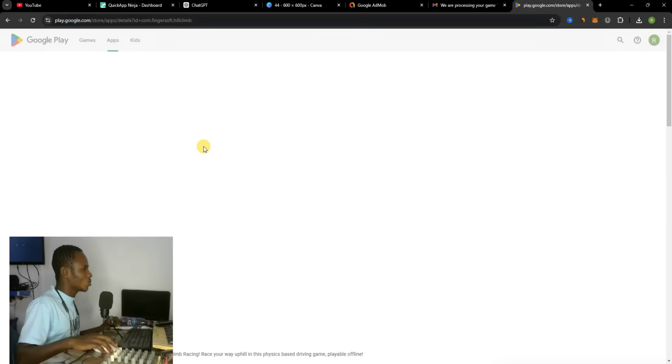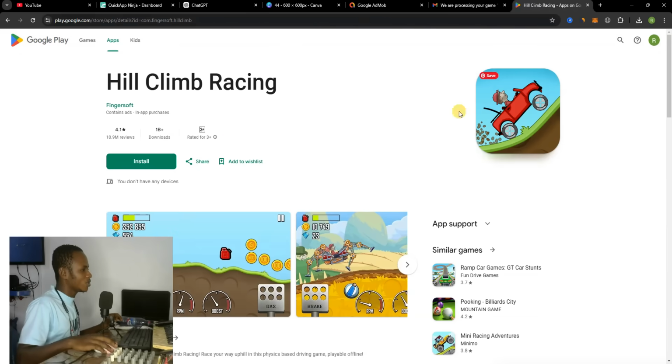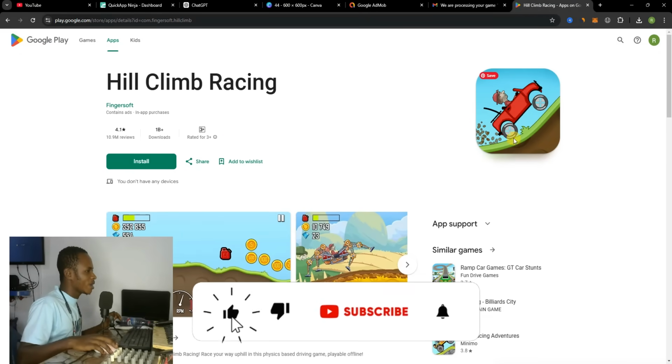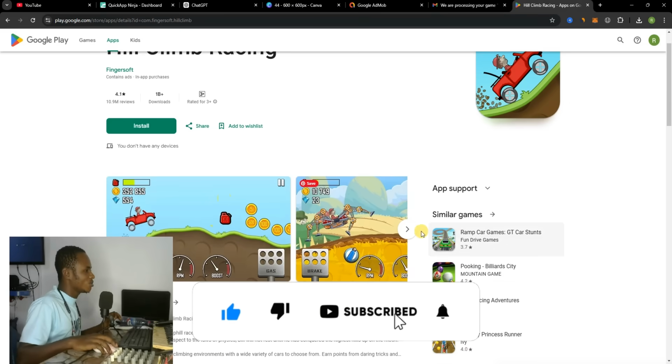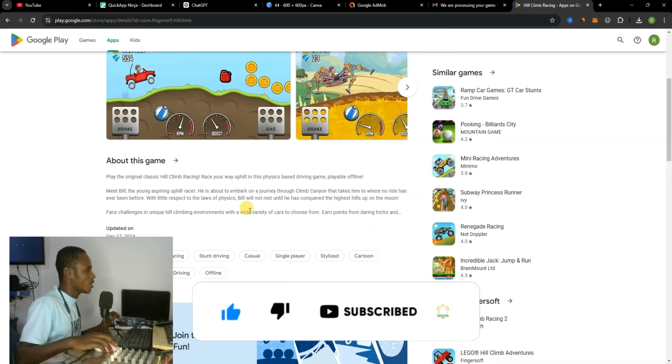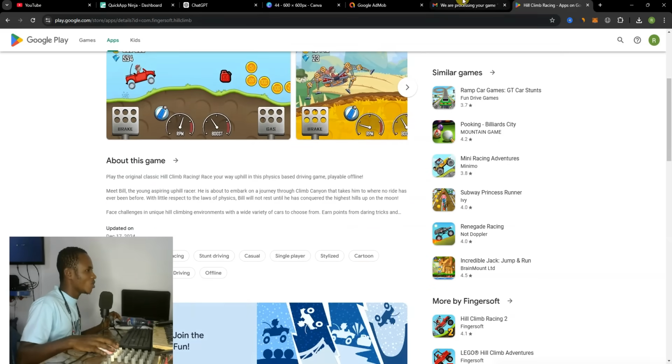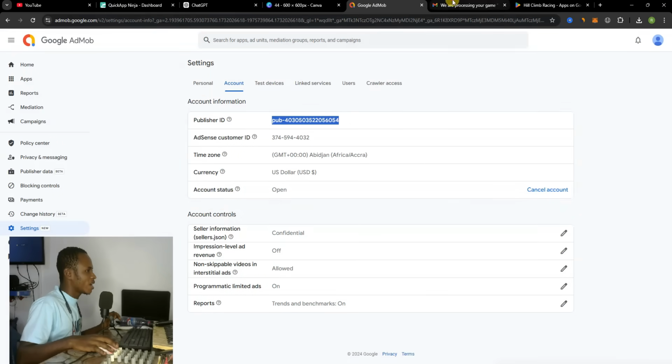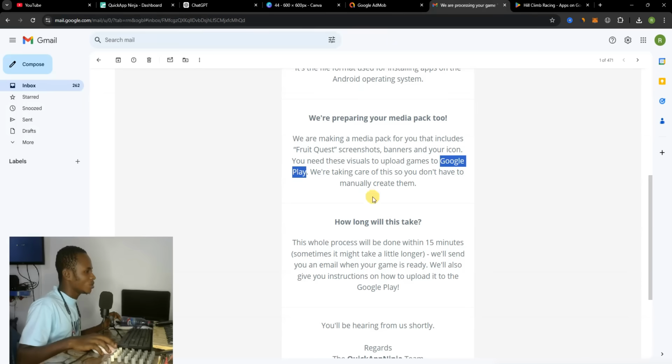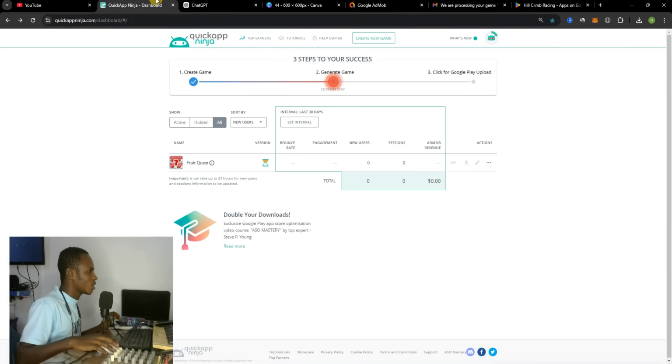One thing you notice on this platform is that you're going to get an icon like this, and then you can see pictures of your game and all those stuff. These people are going to help you do all this work as easy as that, so you don't have to struggle and do all these things manually.